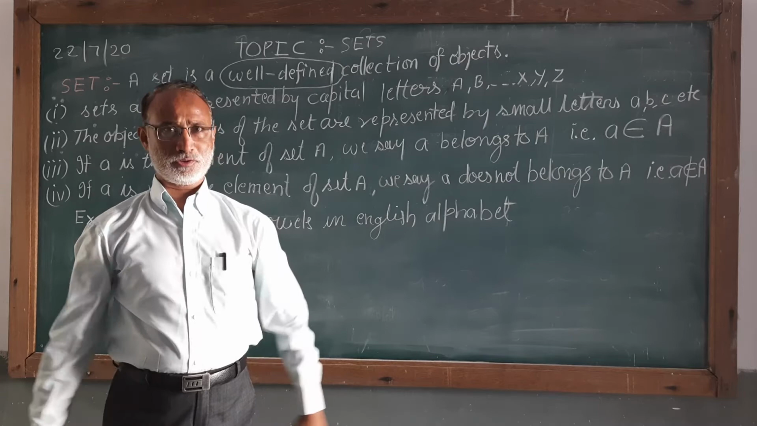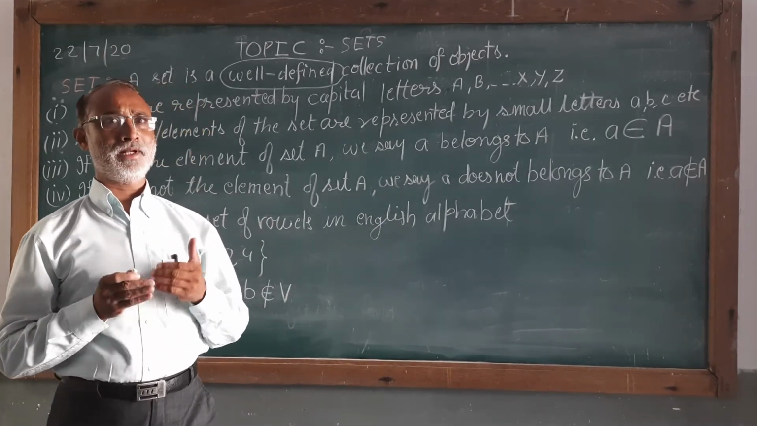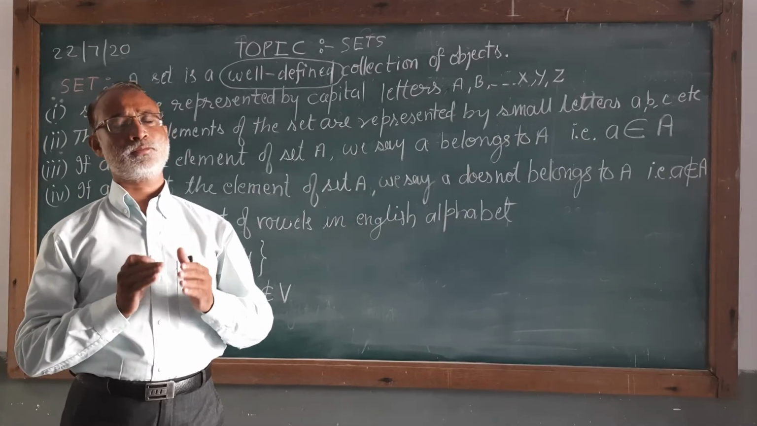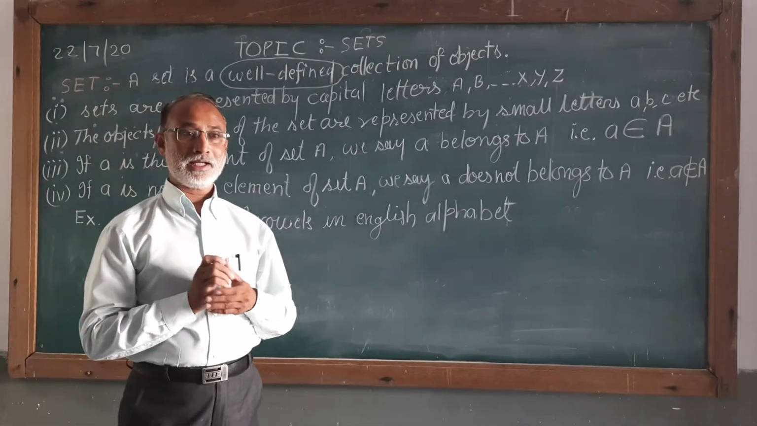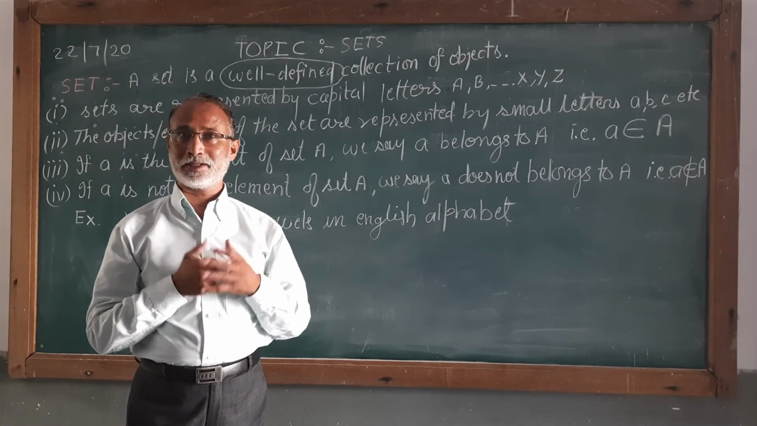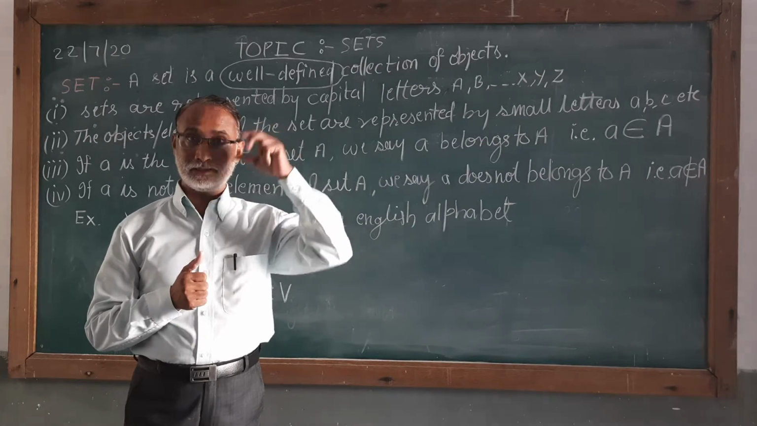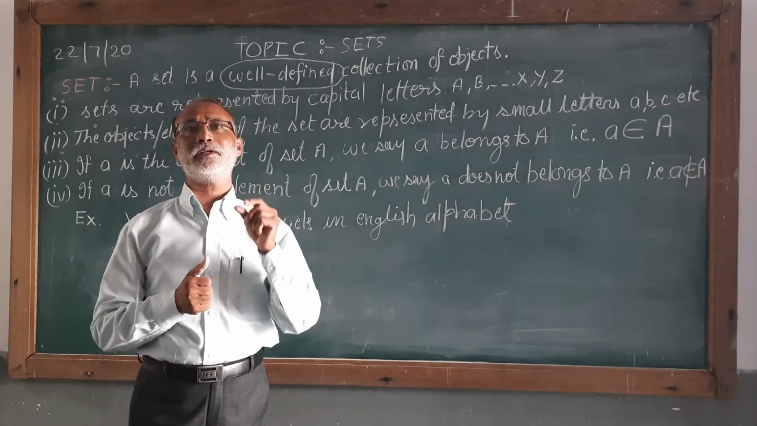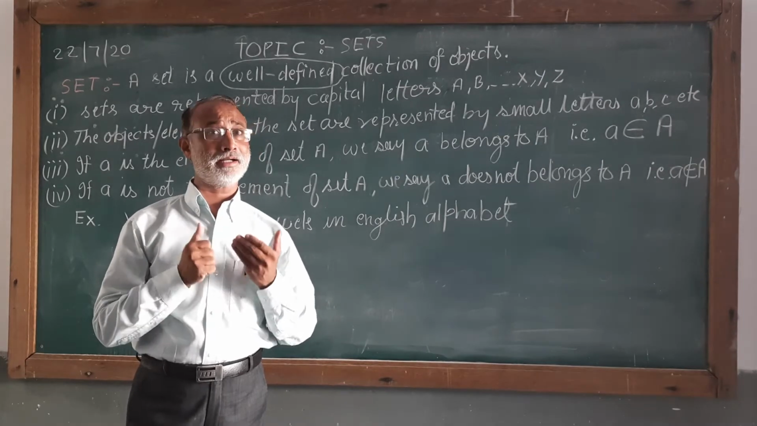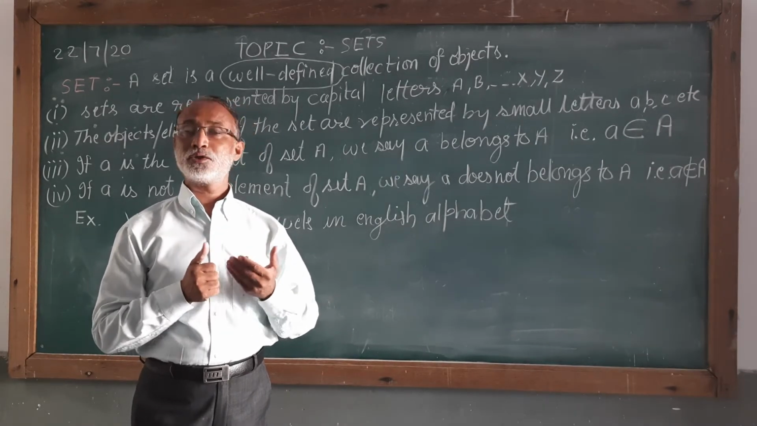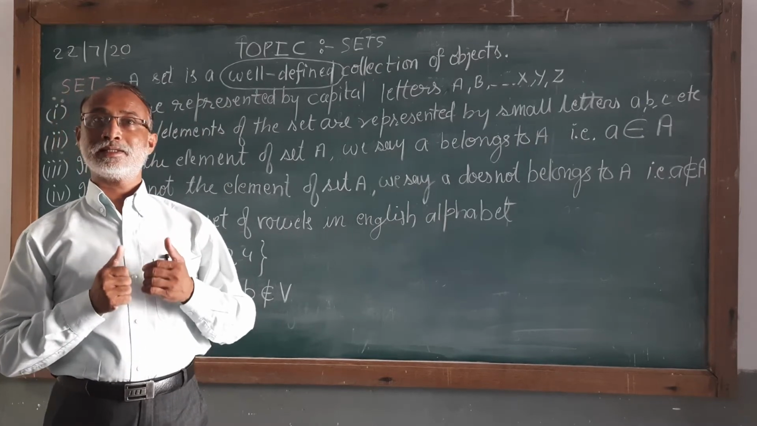The objects which you are collecting must not vary from person to person, place to place. That must be fixed for each and everyone in every circumstance. If I say I am having one geometry box, the collection of the objects in the geometry box must be relevant to geometry only. If you are putting any item other than what we require for the geometry purpose, then that collection will not be considered as a set.